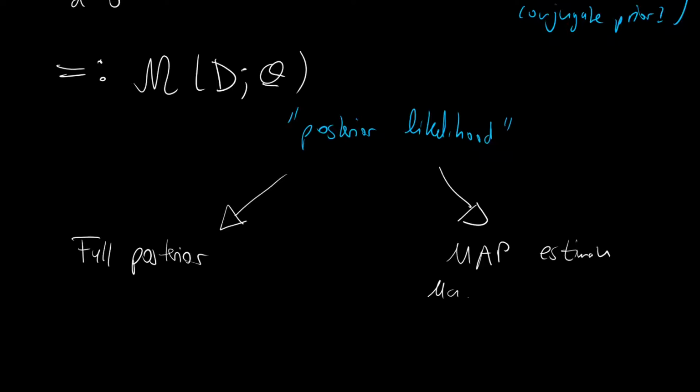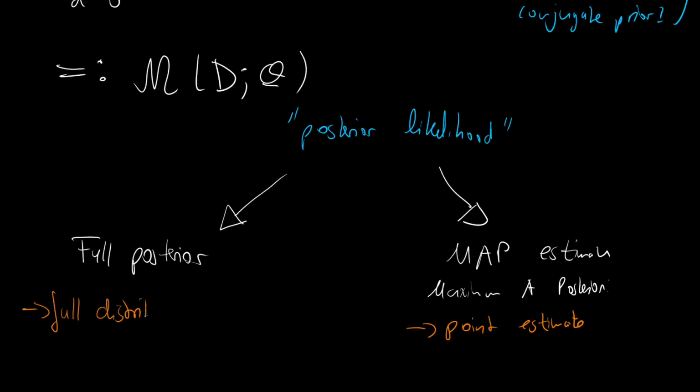So let's put this down. This is the maximum a posteriori. And we see that this one, similar to the MLE, will be just a point estimate. So in other words, we are getting out one parameter vector for the thetas, the MAP estimate. And here we will get a full distribution. And this will be additionally helpful when we, for instance, then want to go further to a predictive posterior and so on.